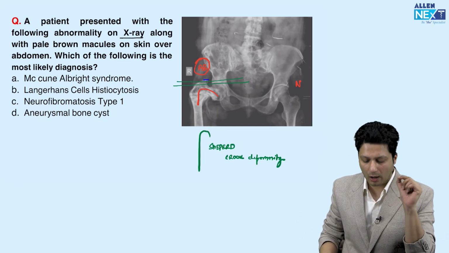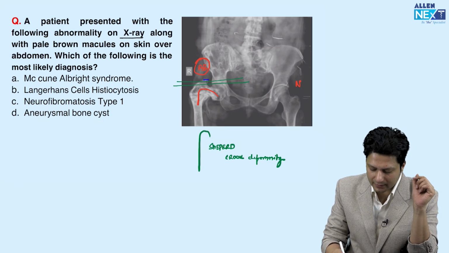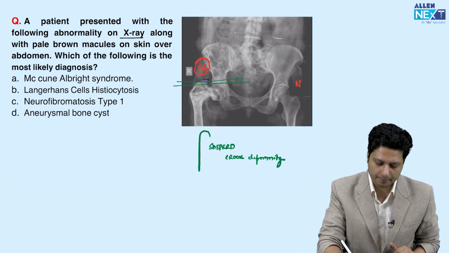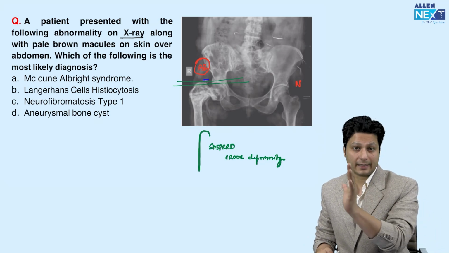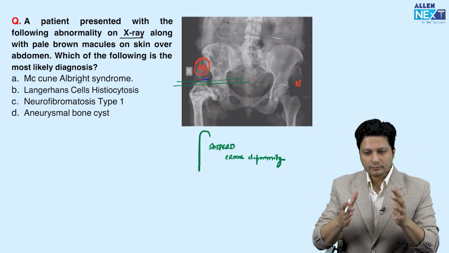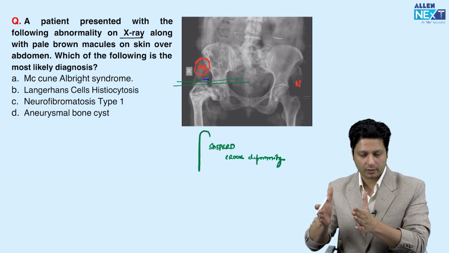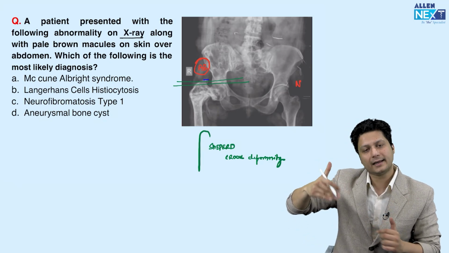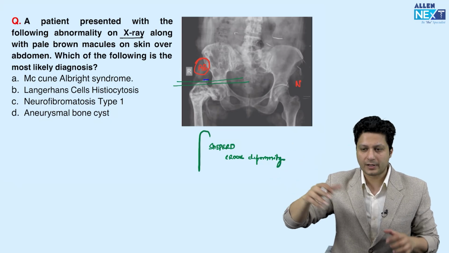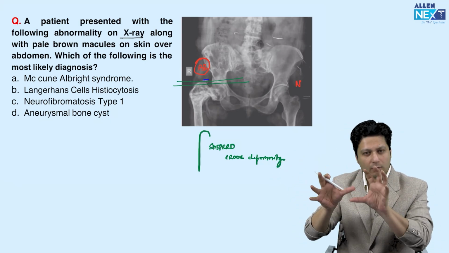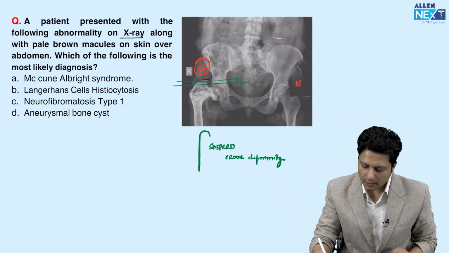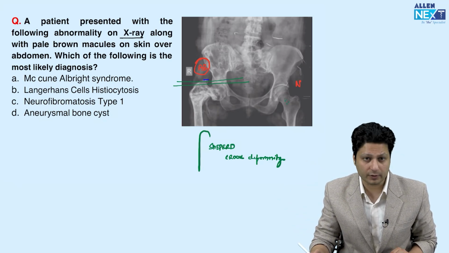Now, for those who are interested in knowing why this happens in fibrous dysplasia, you already are aware of the pathophysiological mechanism: the progenitor cells are not getting differentiated into normal bone cells. They are getting differentiated into fibrous tissue and a mixture of bone cells. So abnormal bone is created. And this region is a weight bearing region of the bone.